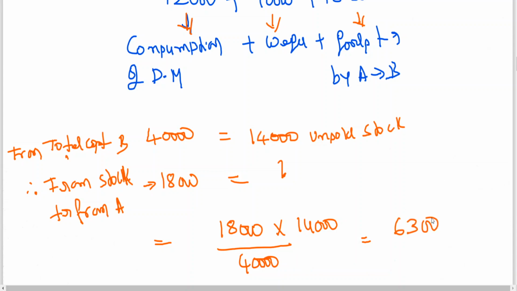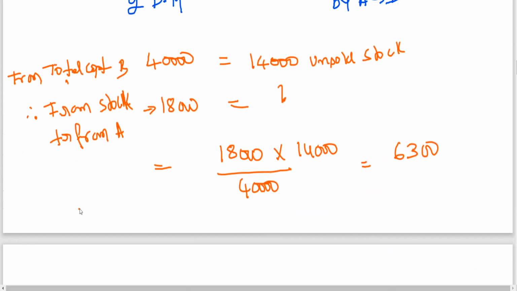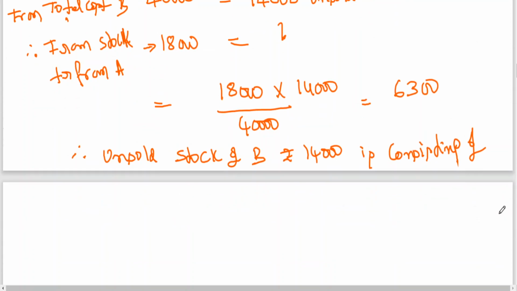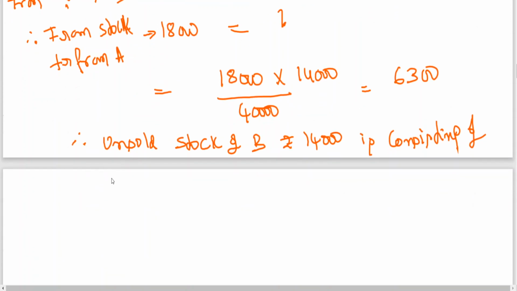So now we can write, therefore, unsold stock of B, rupees 14,000, is consisting of rupees 6,300 worth of stock